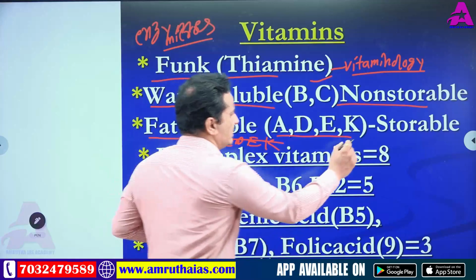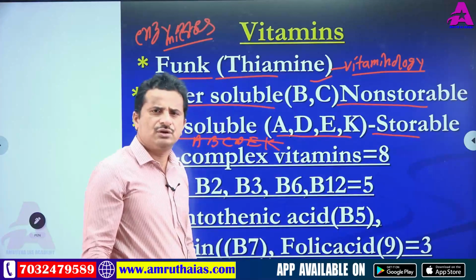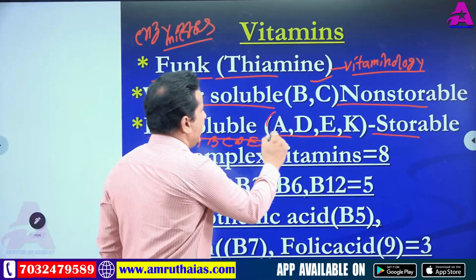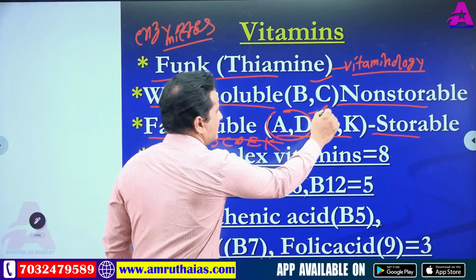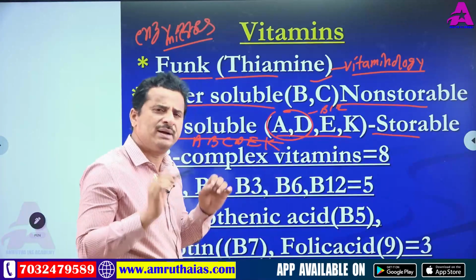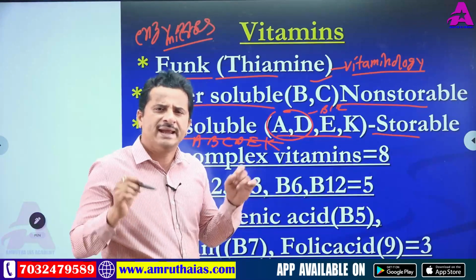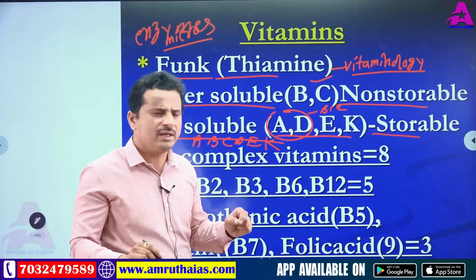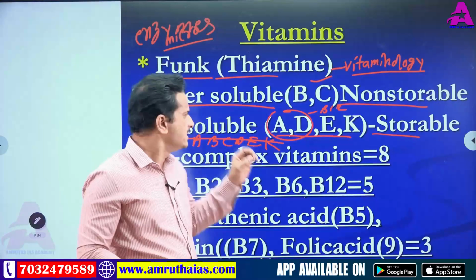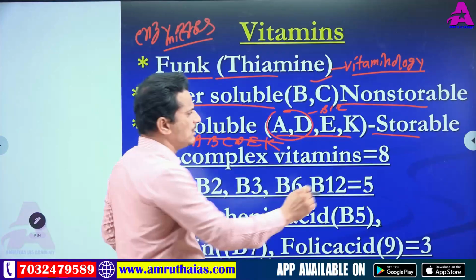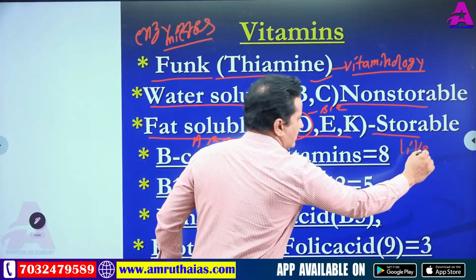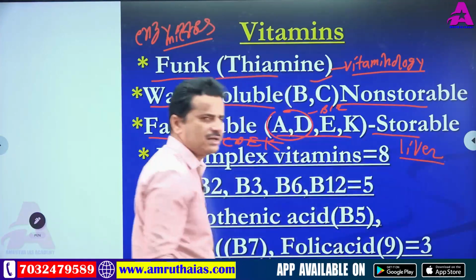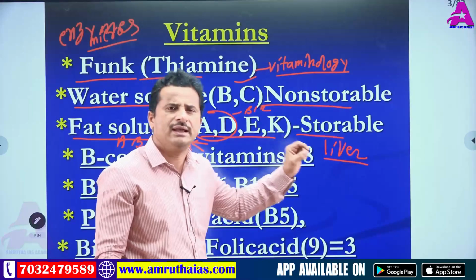Next, storable vitamins. The storable vitamins in our body are A, D and B12. E and K are also storable, but compared to E and K, the main storable vitamins in our body are A, D, B12. These A, D, B12 are stored in the liver.